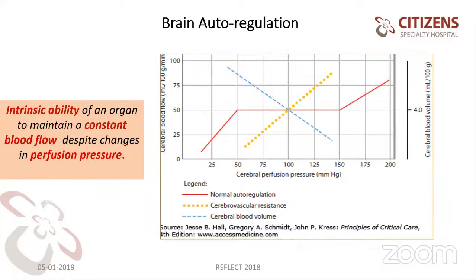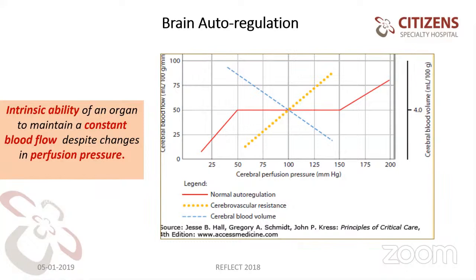In traumatic brain injury, ICH or ischemic stroke, the autoregulation mechanism goes out, so there we need to know the targets. When the autoregulation mechanism is intact, there is no need to worry; 50 to 150 of mean arterial pressure will be maintained well.